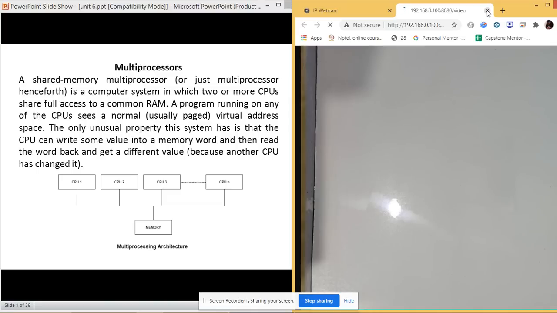They all use virtual address space to connect with the memory and use it for reading and writing the data from one CPU to another. Like CPU 1 can store the data on memory which can be read by CPU 2 or CPU 3. So multiple processor systems interact with each other to share the data as well, whereas they can also execute their own data. They have their own registers, they have their own small memories, whereas the main memory is shared among the different CPUs. This is a multiprocessor architecture.